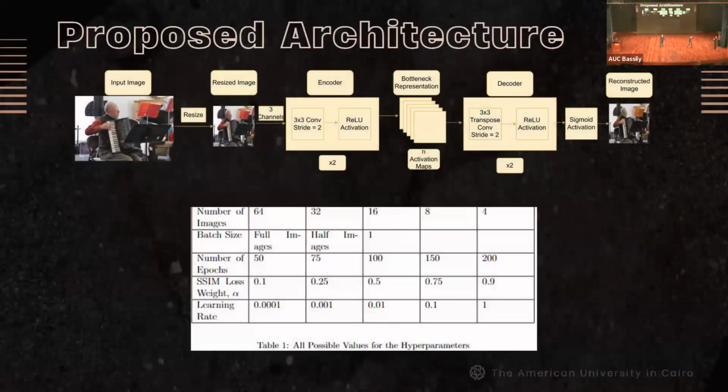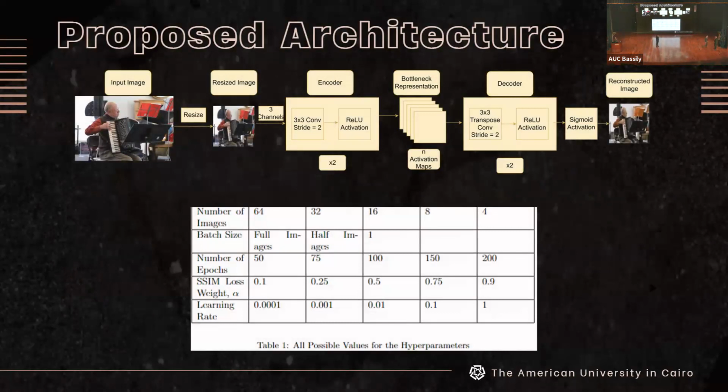Okay, so as Mina has introduced our new architecture, we can see here how this architecture looks. First thing we have is the image. The input image is given to our model. It could be of a variable size, any size basically, and then we resize it to a fixed size. Then after resizing to a fixed size that we have experimented on and changed depending on our use case, we then pass it into our encoder.